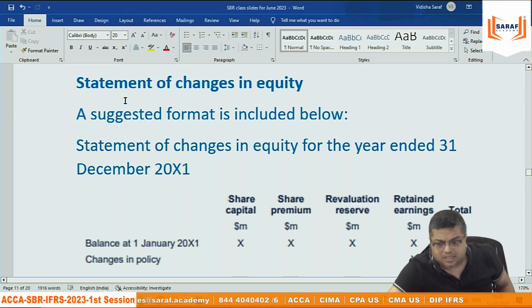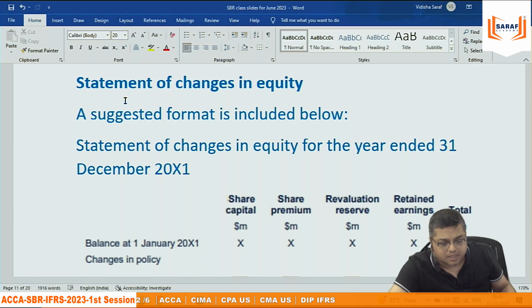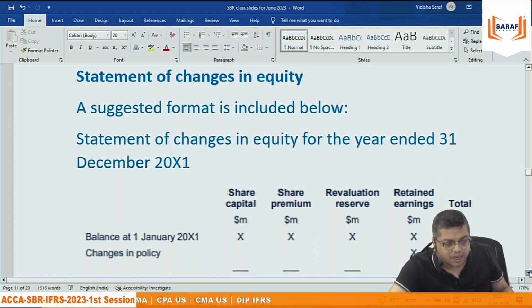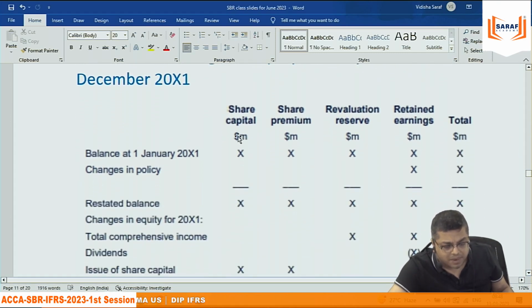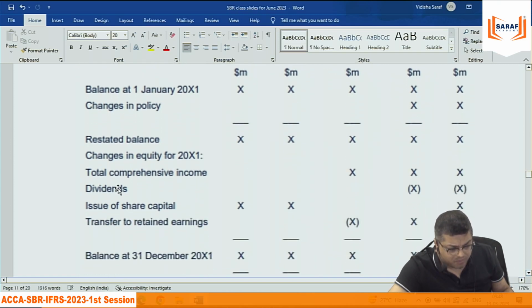The third part is the statement of changes in equity. Means what? In the balance sheet, the shareholders' money breakup is called a statement of changes in equity. It is required in Indian accounting, US GAAP, IFRS, everywhere. We start with the opening balance of share capital, retained earnings, reserves, premium, whatever. And whatever changes happen during the year, the profit earned, the dividend paid, or any share issue, then it will give you the closing balances.